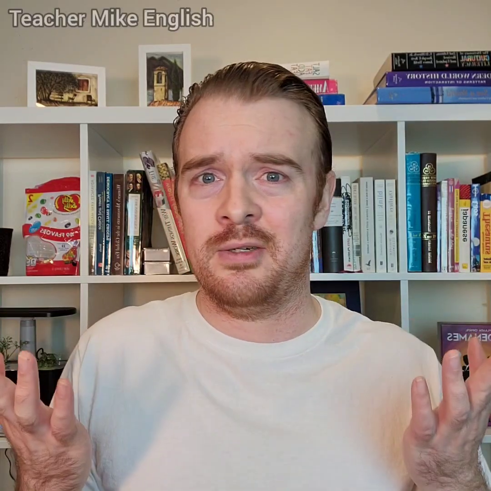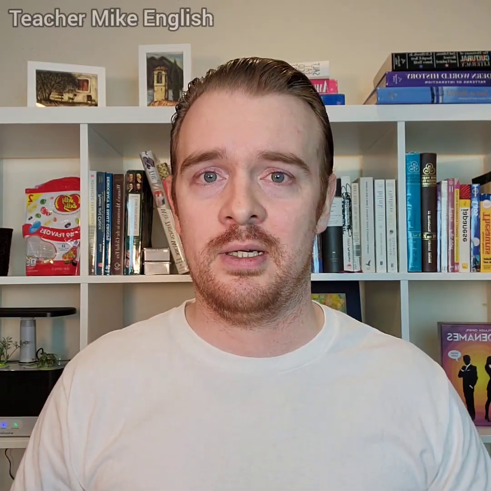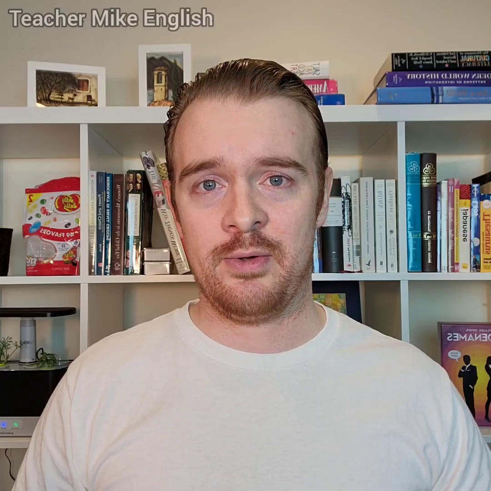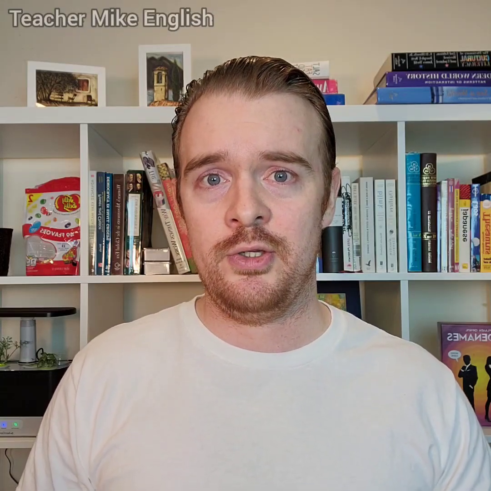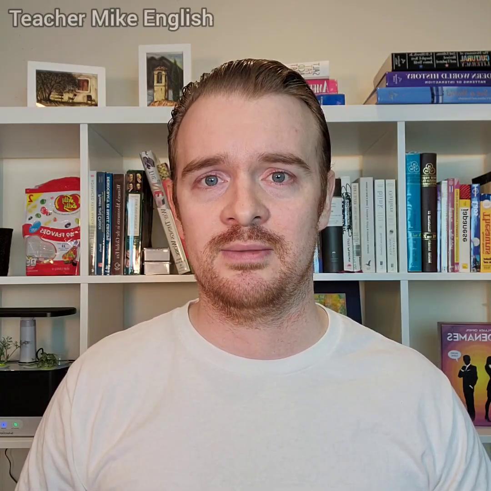Or if I say 1 water, what is that? What is 1 water? We don't know because water is uncountable. You can count bottles of water, you can count cups of water, you can count liters of water, but you can't just count water because it's uncountable.